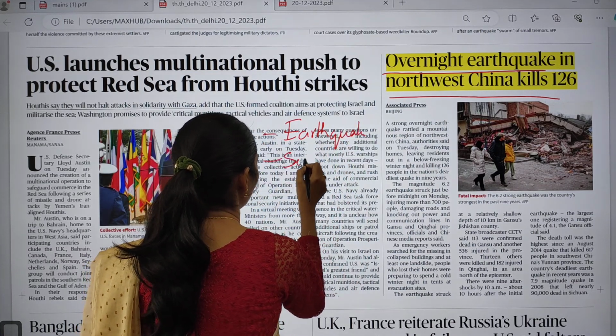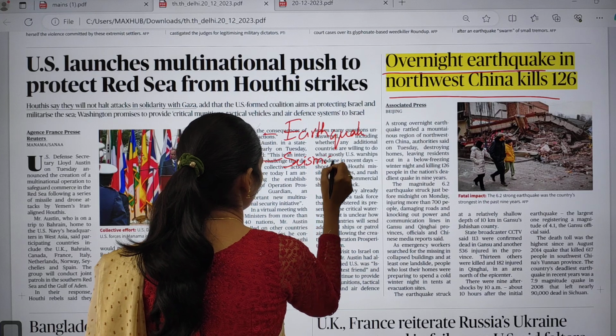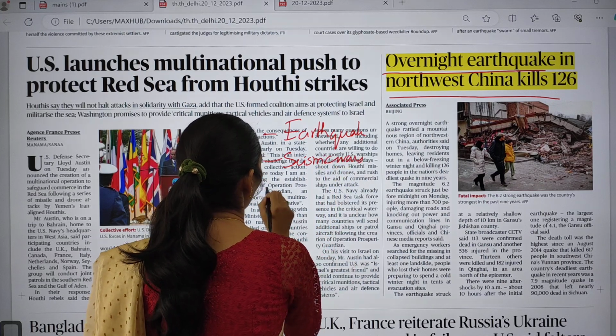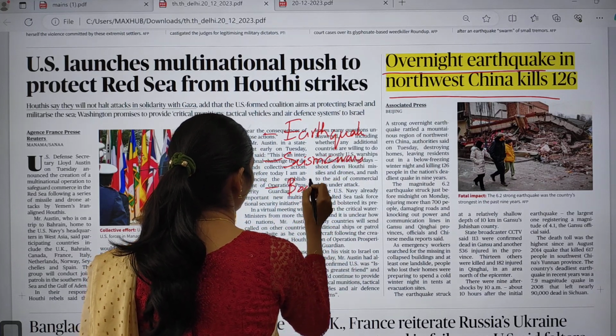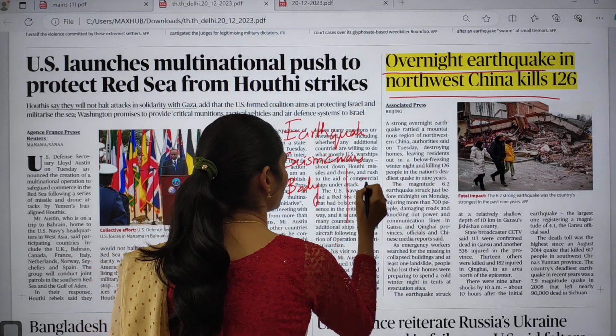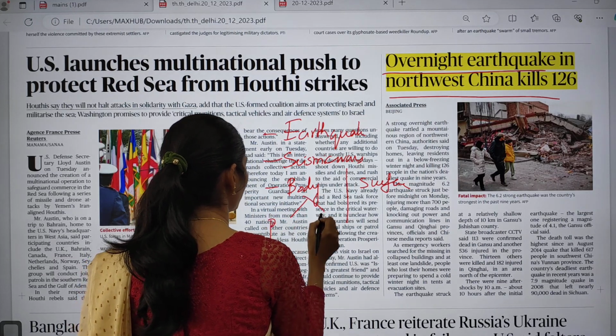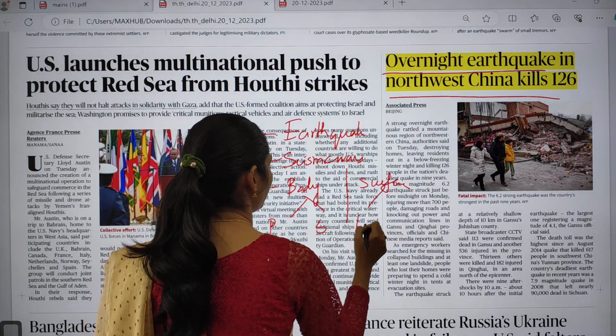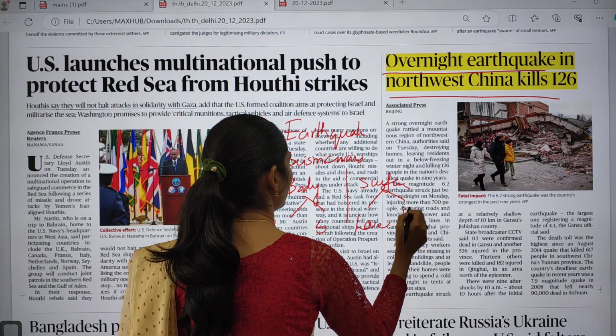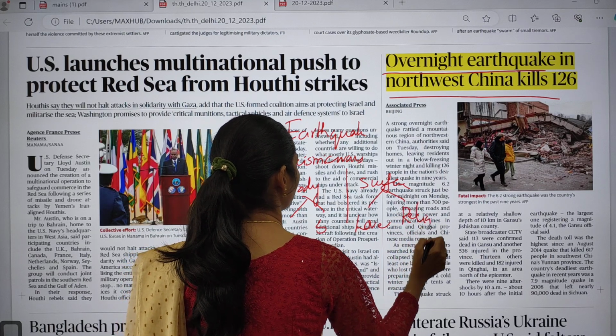So what are seismic waves? We have body waves and surface waves. In body waves we have P waves and S waves, and in surface waves we have Love waves and Rayleigh waves.